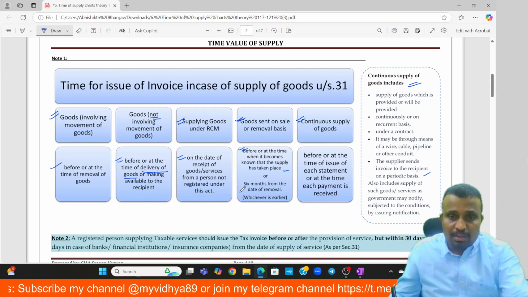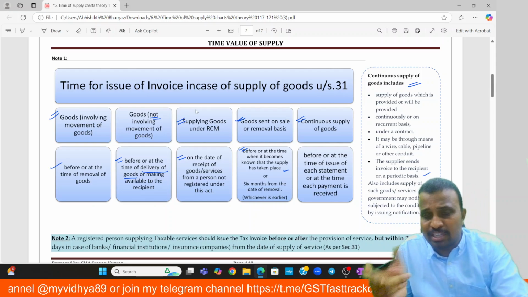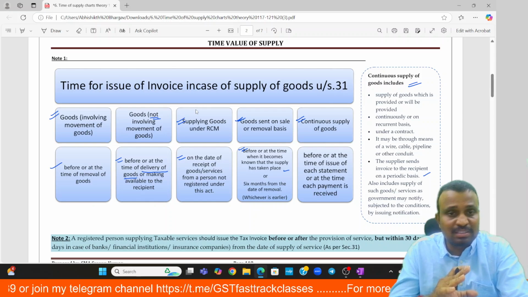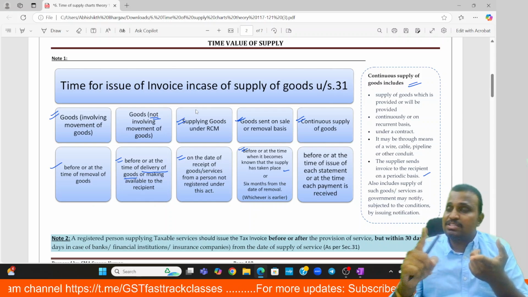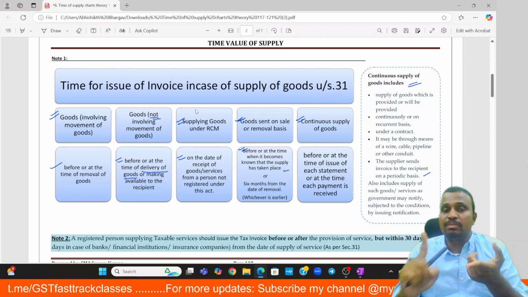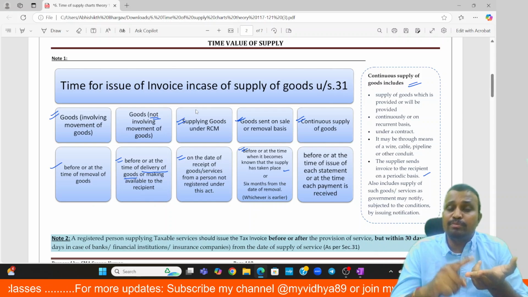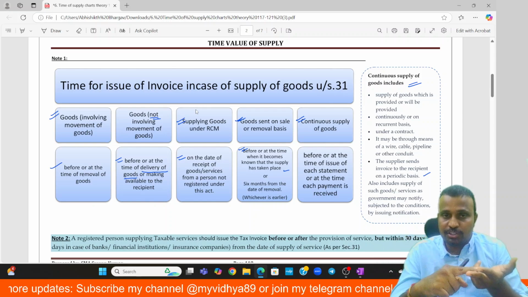Okay, so this relates to the last date for raising the invoice in case of supply of goods under section 31 of the CGST Act 2017. If the supply involves movement of goods, the last date for raising the invoice is on or before the time of removal of the goods. If the supply does not involve movement of goods, on or before delivery of the goods, or when the goods are made available for utilization.